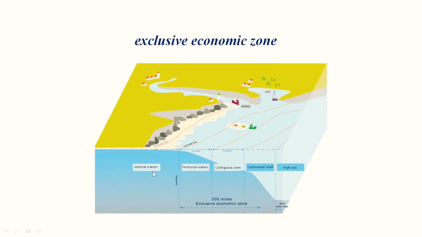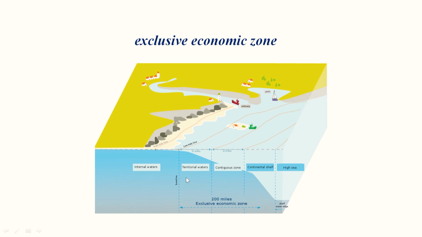Now this is the map. What do we mean by territorial waters? I again repeat this map, which I have shown in previous lectures also. This is the baseline area. You can see firstly the yellow shade, that is land area. And then we can see the stretch of water that surrounds the land, and this water belongs to the sea area. From this point we draw the baseline. Something on the landward side of the baseline is considered internal waters, and something on the seaward side of the baseline belongs to the sea waters.